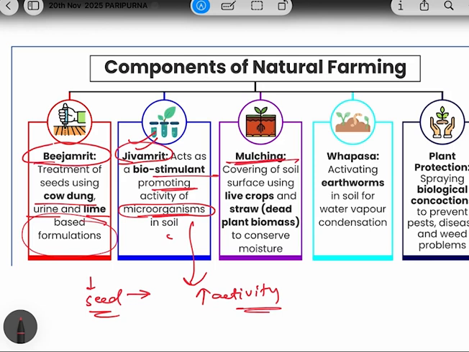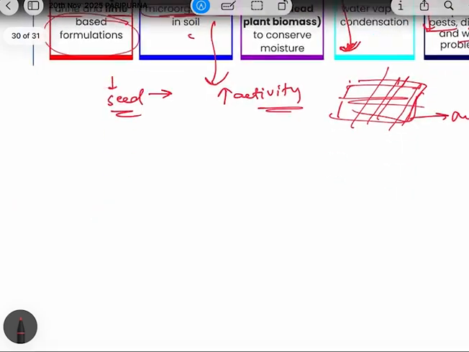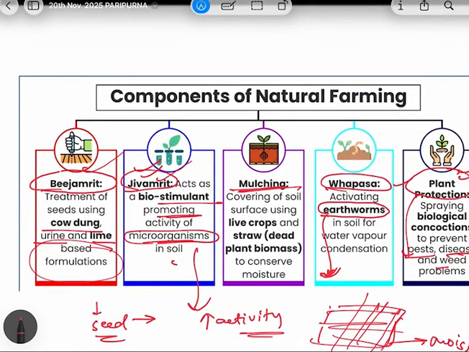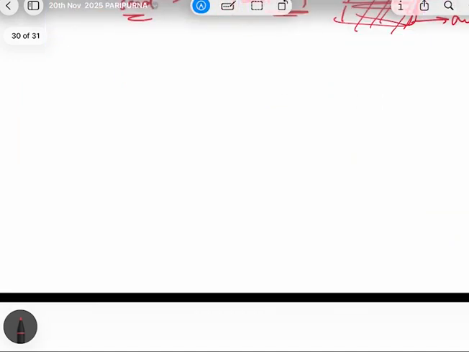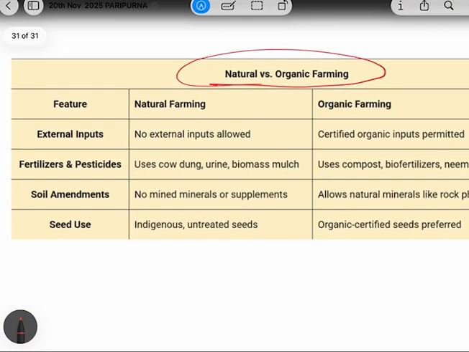The third thing is mulching. Basically, mulching means you have to cover the soil with biomass so as to conserve its moisture. The fourth point is Vapasa. Vapasa means activating the activity of earthworms in the soil. And the last point is plant protection. Plant protection means you have to protect the plants from pests and diseases. So these were the components. What were the components? Bijamrita, Jivamrita, mulching, Vapasa, and plant protection. Now, let's quickly discuss the basic difference between natural farming and organic farming.